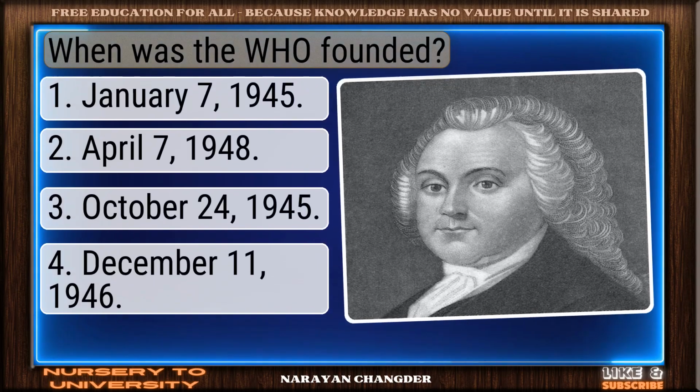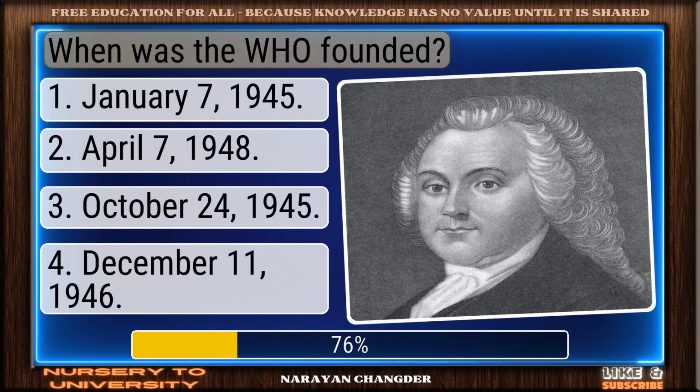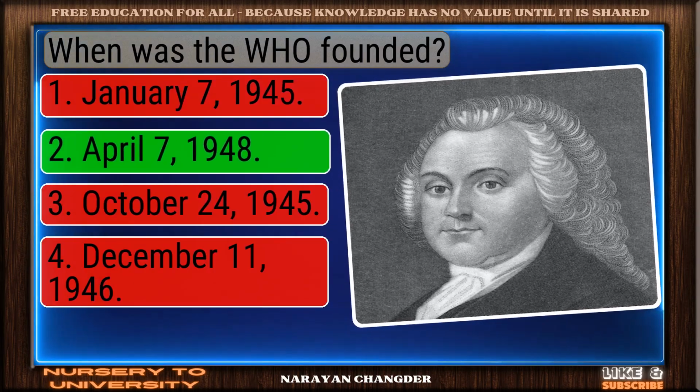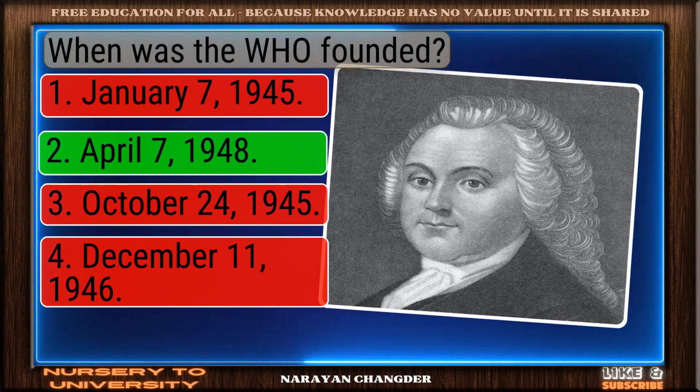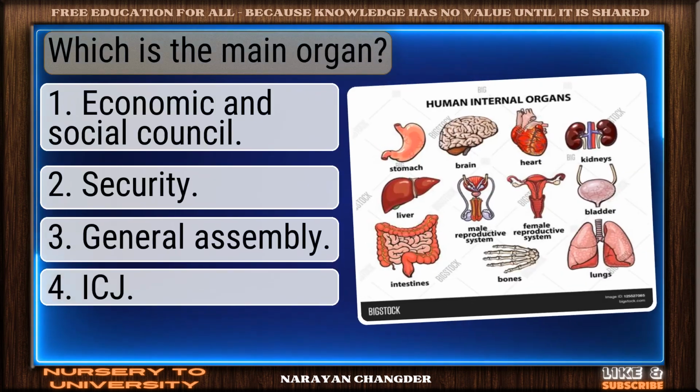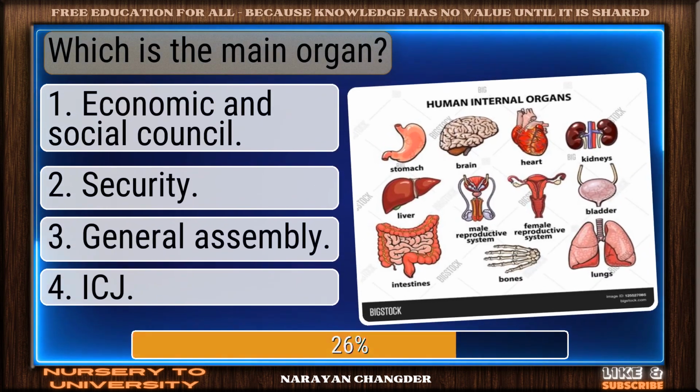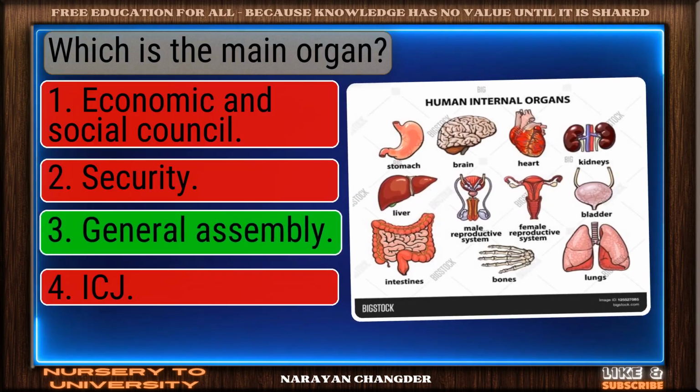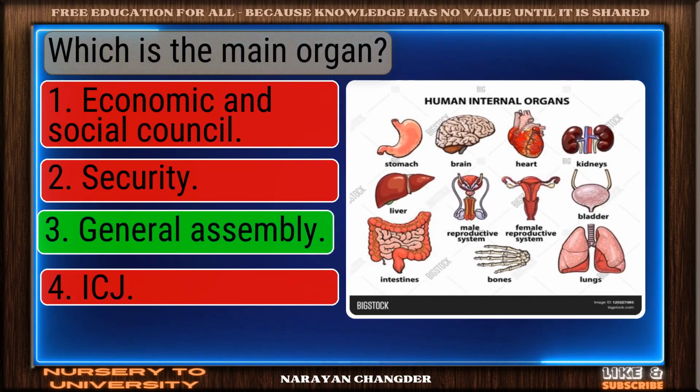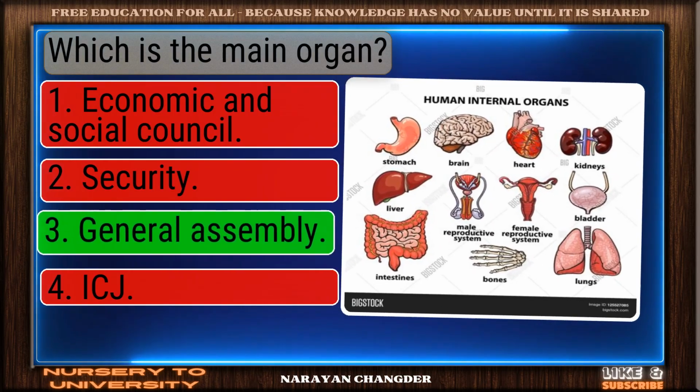When was the WHO founded? You got it. Your choice, April 7, 1948, is right. Which is the main organ? Sharp thinking. General Assembly is the right choice.